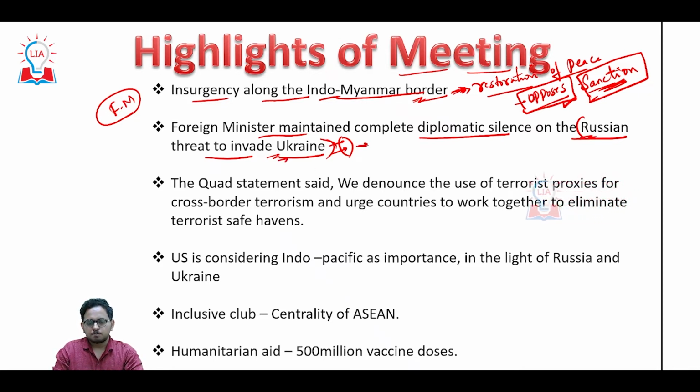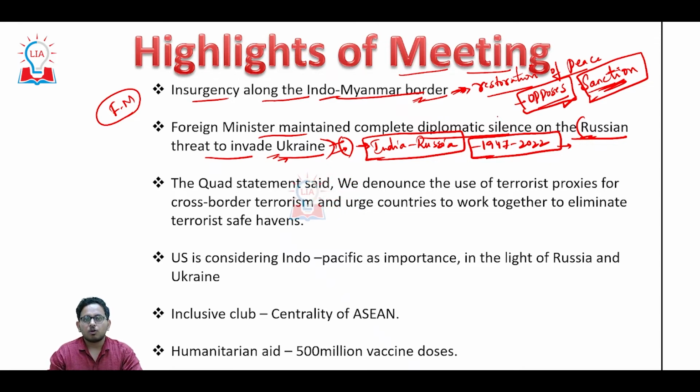because India and Russia are said to be all-weather friends, which means from 1947 till 2022, Russia has been a great supporter and also a military equipment supplier to India.